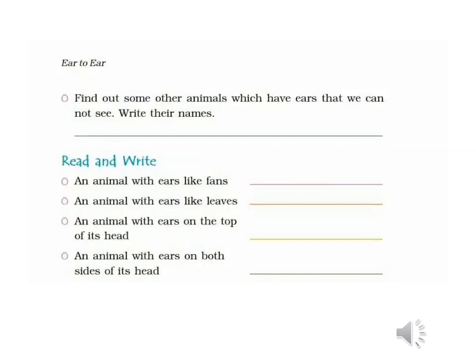Well, find out some other animals which have ears that we cannot see. Write their names. Some of the animals which have ears that we cannot see are all birds, mosquitoes, flies, fish and crocodile. Now tell an animal with ears like fan.